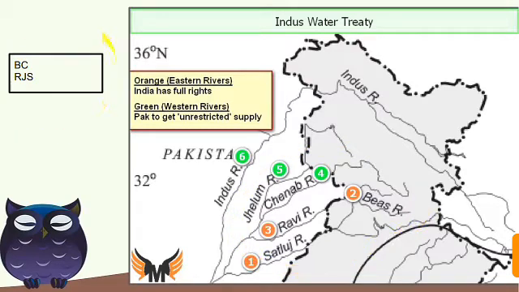BC Rajas: B Beas, C Chenab, R Ravi, J Jhelum, S Satluj. Here you can see Beas, C Chenab, R Ravi, J Jhelum and S Satluj. So this is the code here. You can use this for learning or remembering the tributaries.